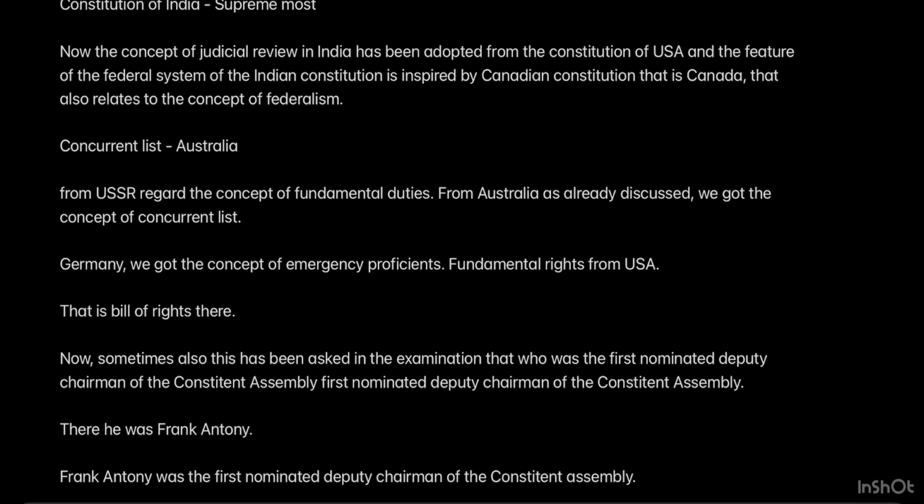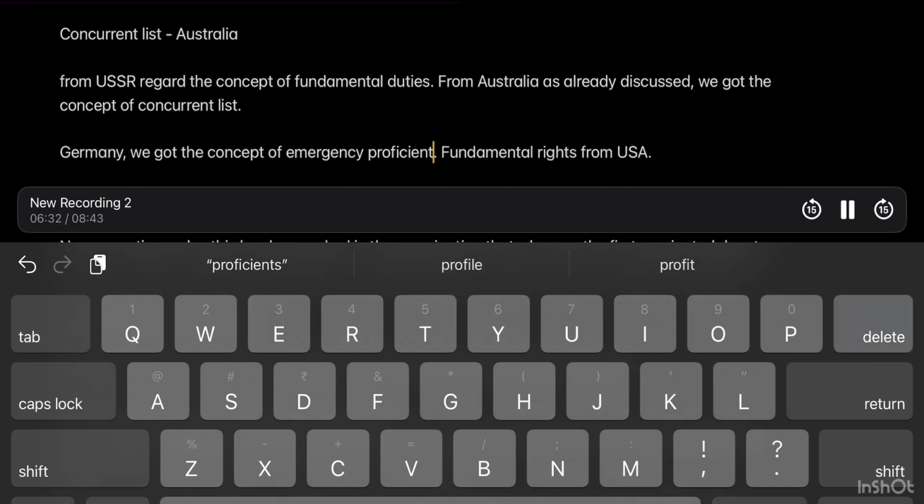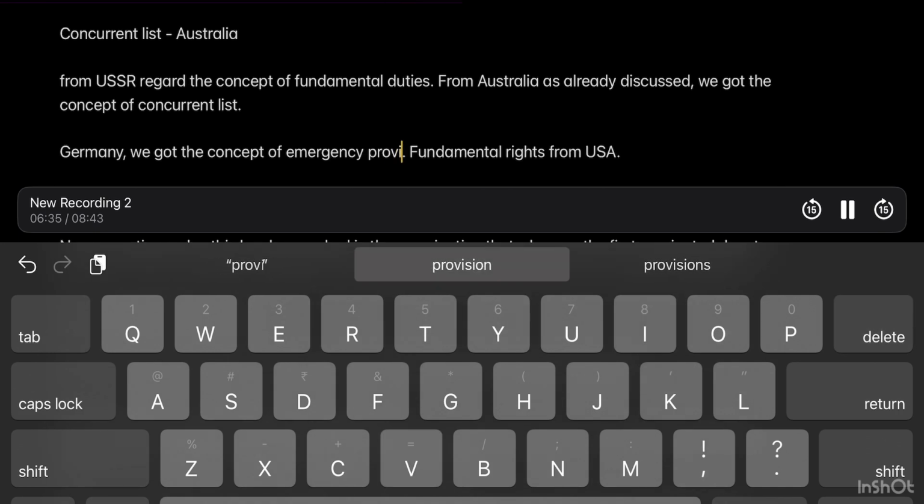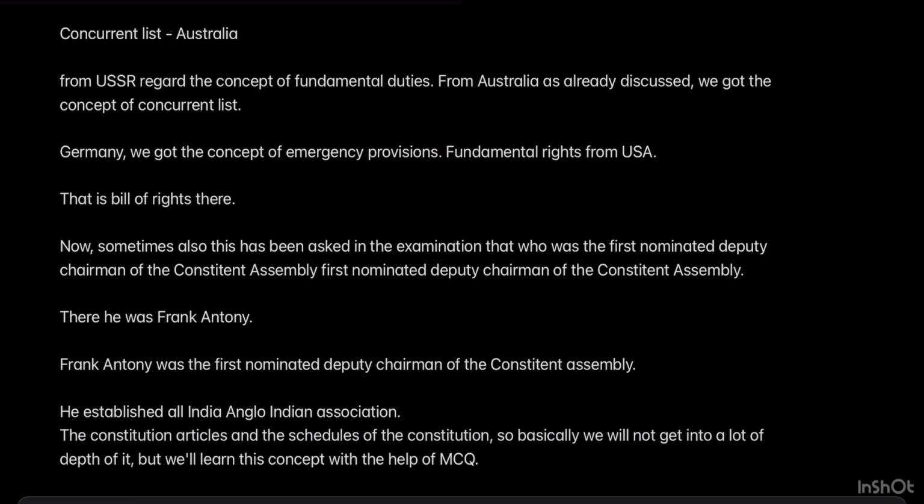Now, from where did we get the concept of concurrent list in the Indian Constitution? Now, it was from the Australian Constitution. And from USSR, we got the concept of fundamental duties. From Australia, as already discussed, we got the concept of concurrent list. From Germany, we got the concept of emergency provisions. Fundamental rights from USA, that is the Bill of Rights there.